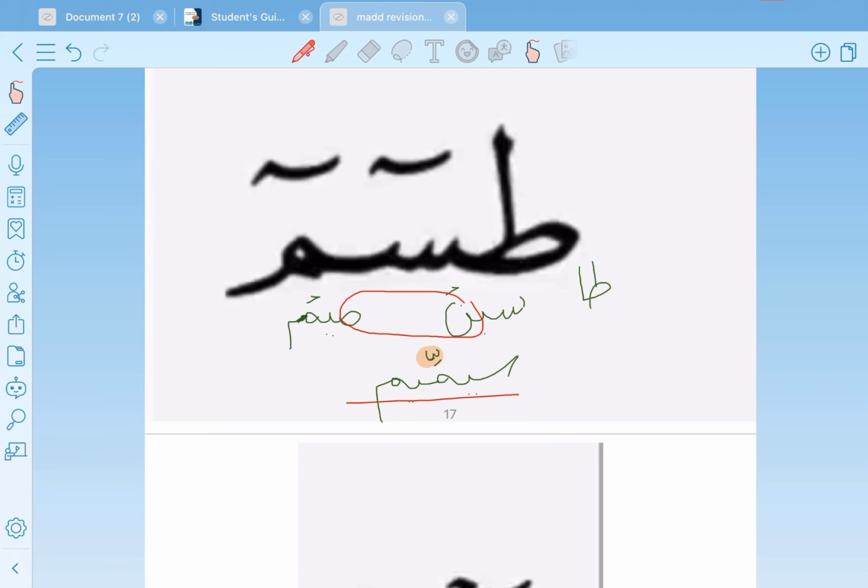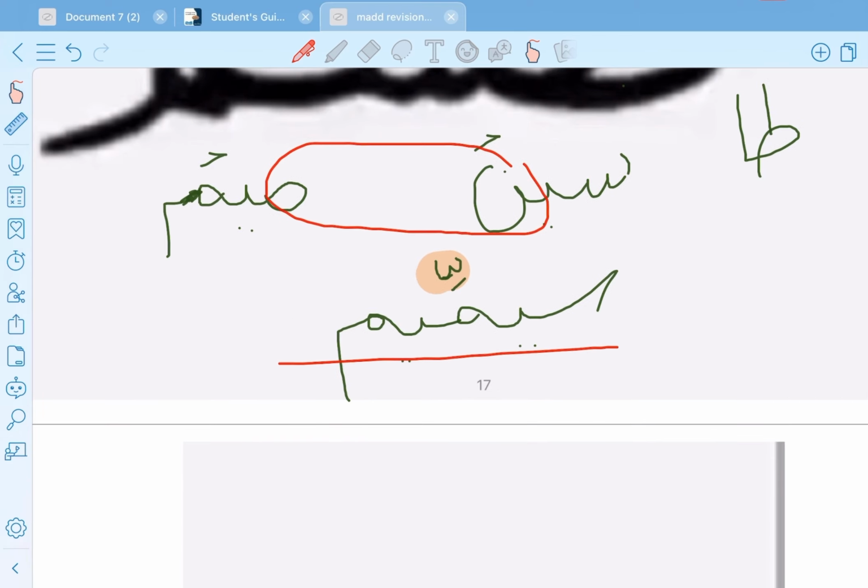Sim mim. Okay, so this ya now is followed by what? By a shadda. So we mentioned that any mad that is followed by a shadda is lazim. Followed by a sukun or a shadda, we call it lazim. But if it's followed by a shadda, we call it muthaqqal. If it's followed by a sukun, we call it mukhaffaf. Here, the ya is followed by what? Followed by shadda. So this is what? This is muthaqqal, يعني heavy.